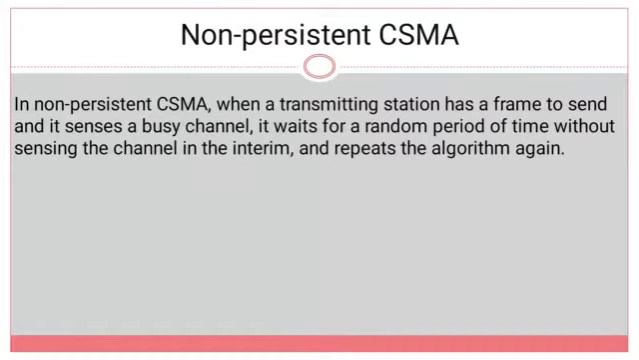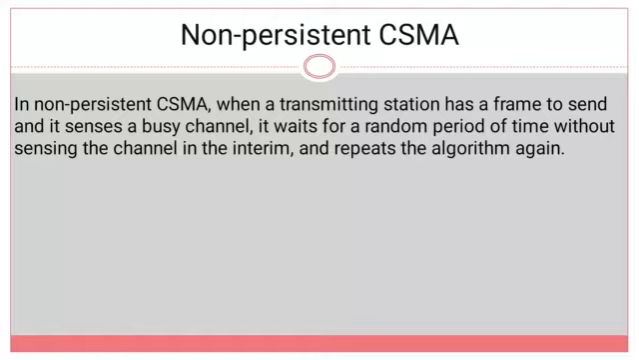Everyone, in this video we learn about non-persistent CSMA. In non-persistent CSMA, when a transmitting station has a frame to send, first it senses the channel whether it is busy or idle. If the channel is busy, then it will wait for a random amount of time without sensing the channel in the interim and repeats the same algorithm again and again.